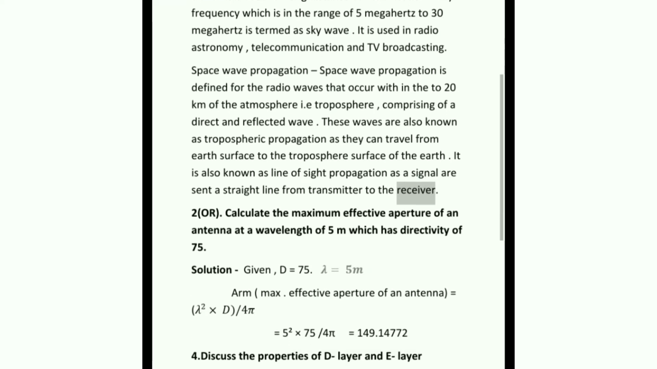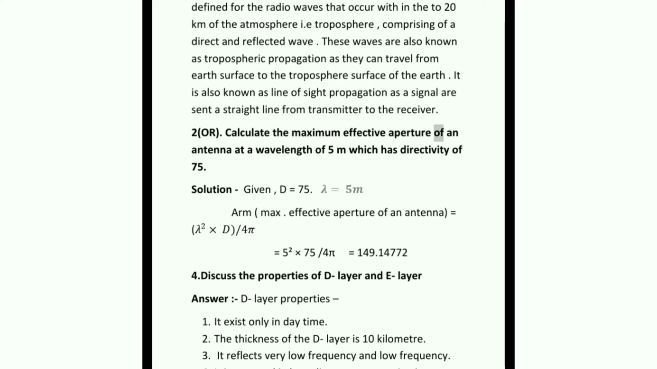Space wave propagation. Space wave propagation is defined for the radio waves that occur within 20 kilometers of the atmosphere, i.e. the troposphere, comprising a direct and reflected wave. These waves are also known as tropospheric propagation, as they can travel from Earth's surface to the troposphere. It is also known as line of sight propagation, as a signal is sent in a straight line from transmitter to the receiver.